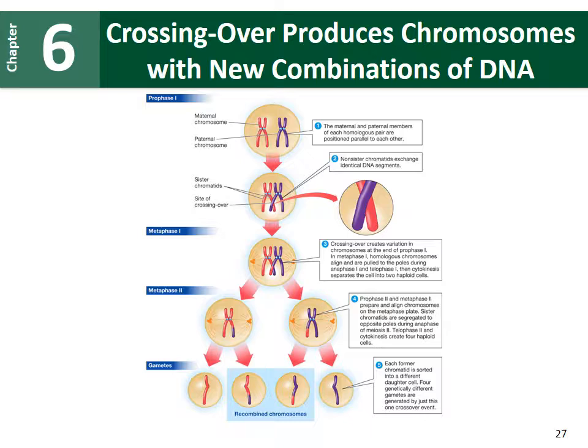So when those sister chromatids are pulled apart, we can get a lot of diversity. We can have a cell that has one pink chromosome, a cell that has mostly pink with a little bit of purple, one cell that has mostly purple with a little bit of pink, and a fourth cell that has an all purple chromosome. So here we can see there's a lot of diversity that can occur. Crossing over can happen more than just once, and it can also happen on all of those homologous pairs. Remember, we have 23 homologous pairs of chromosomes. So crossing over is going to create new combinations of DNA, that physical exchange.